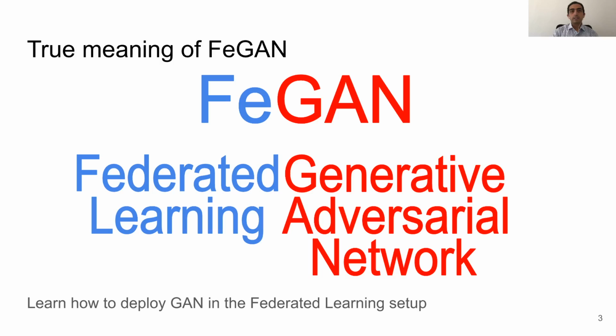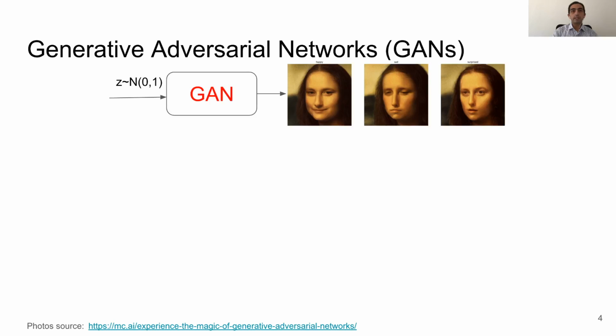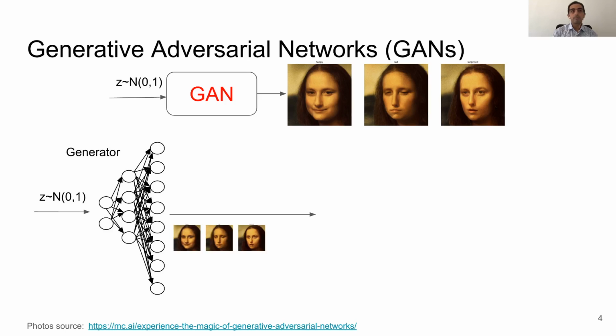Before digging into details, I'd like first to start with a quick refreshment on GANs and Federated Learning. Generative Adversarial Networks, or GANs, is a machine learning technique whose goal is to generate data that looks like real data, in this example images, yet from random noise. To do so, GANs are composed of two neural networks. The first one is called the generator. This is the one that generates data at the end.